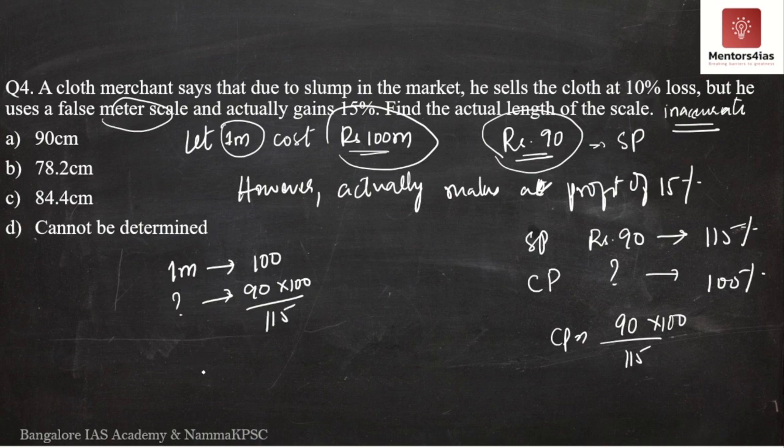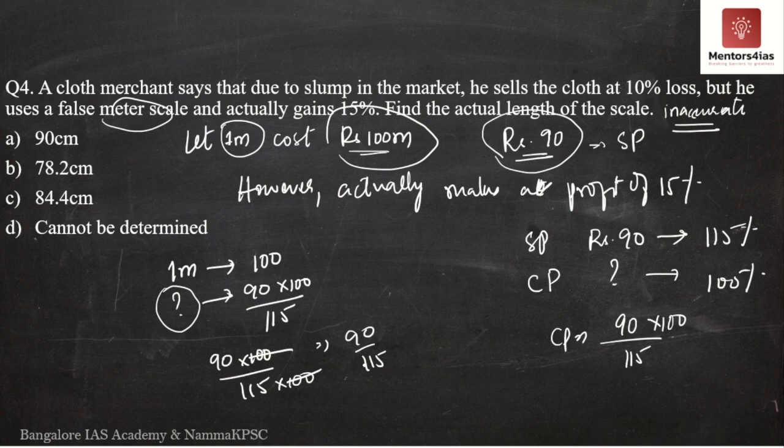By cross multiplying, we should be able to determine the inaccurate length of the scale. It is 90 into 100 divided by 115, divided by 100. So 100 and 100 get cancelled. We get 90 divided by 115. Now this is the actual length.